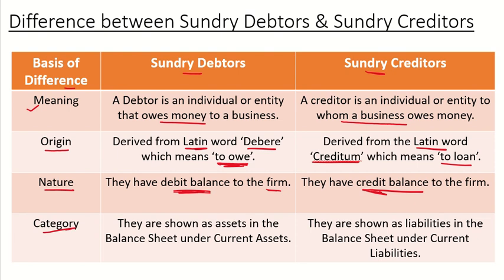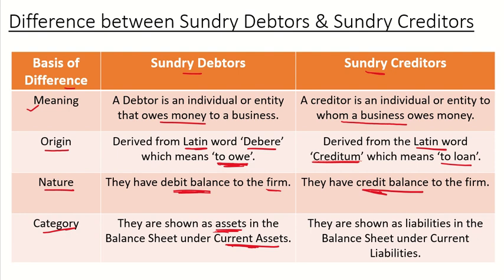Okay. So sundry debtors are shown as an asset. Now, as I've told you, sundry debtors are assets. So they are shown as an asset in the balance sheet under the head current assets. Now, why under the head current assets? See, in the balance sheet, we have current assets, fixed assets, and all. Now, fixed assets are held for a longer period of time, they have a longer duration, and current assets are there for a shorter period of time, that is within a year. Okay, so now sundry debtors are shown as assets in the balance sheet under the head current assets.